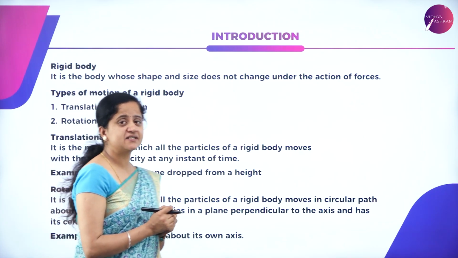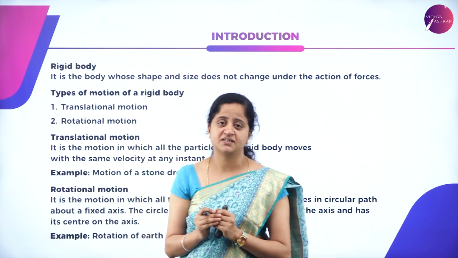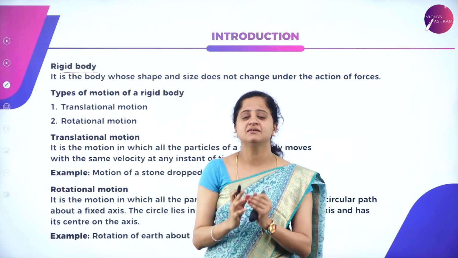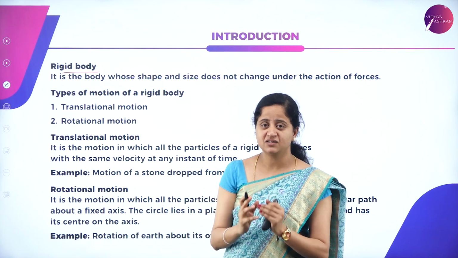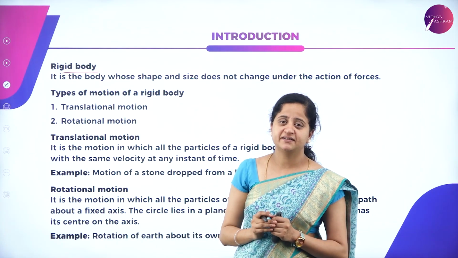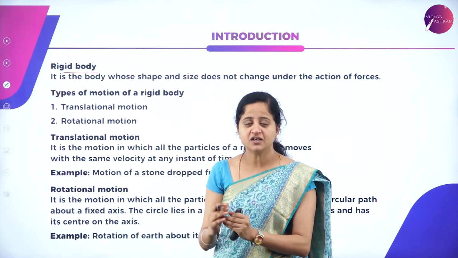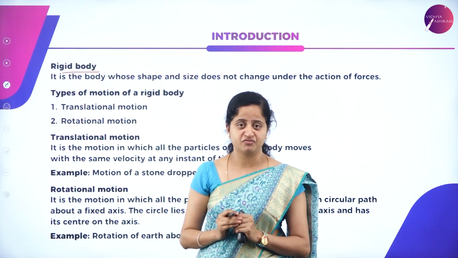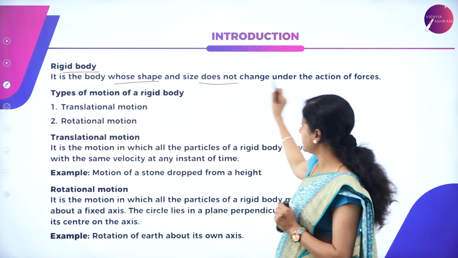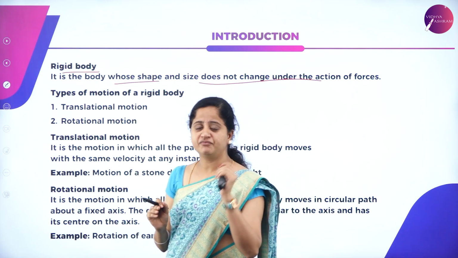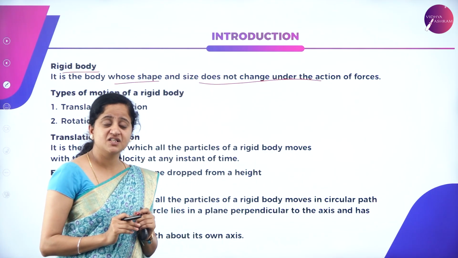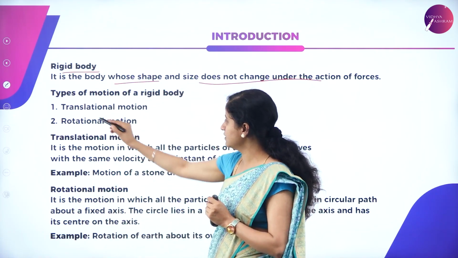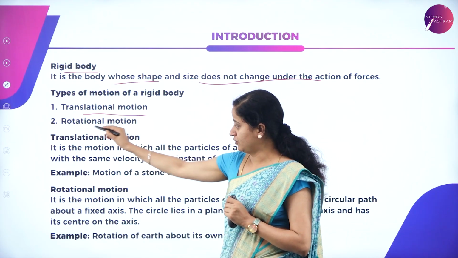So let us begin with understanding the motion and its concepts. We all know about a concept called a rigid body. What is the meaning of rigid body? Why is it called rigid? A rigid body is a body which does not change its size or shape after the application of external force. The body whose shape and size do not change under the action of external force is called a rigid body. What are the types of motion that a rigid body undergoes? It undergoes translational motion and rotational motion.